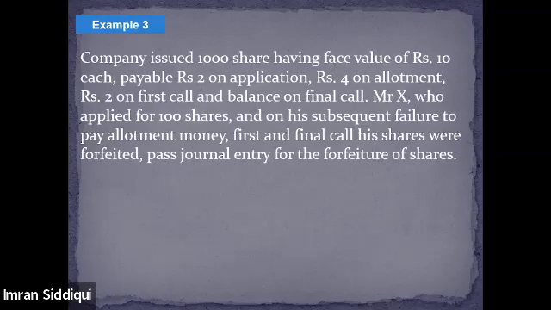Mr. X, who applied for 100 shares, subsequently failed to pay allotment, first call and final call money, so his shares were forfeited. So that means he only paid for the application.